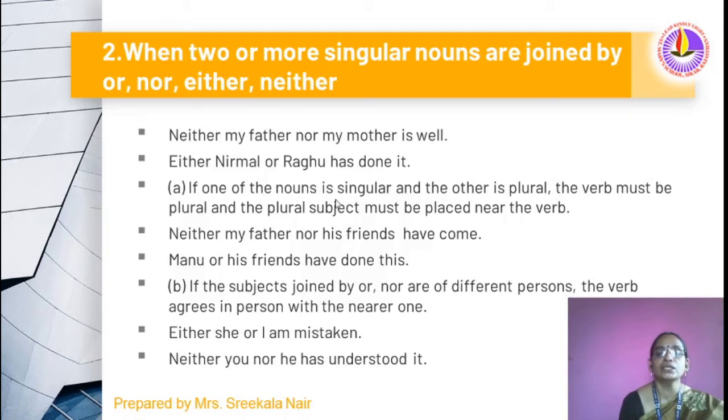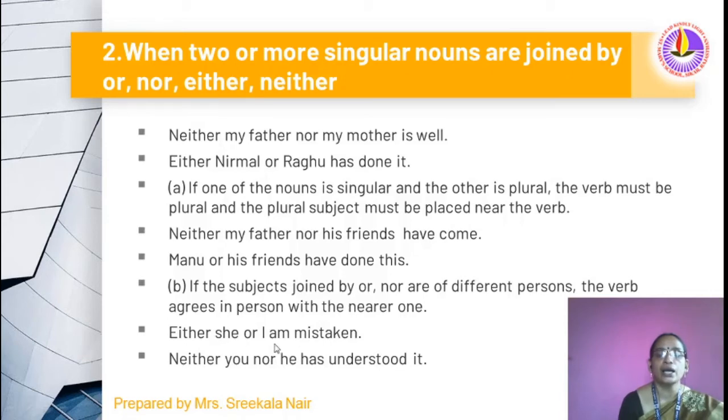If one of the nouns is singular and the other is plural, the verb must be plural, and the plural subject must be placed near the verb. Neither my father nor his friends have come. Manu or his friends have done this. If the subjects joined by or, nor are of different persons, the verb agrees in person with the nearer one.